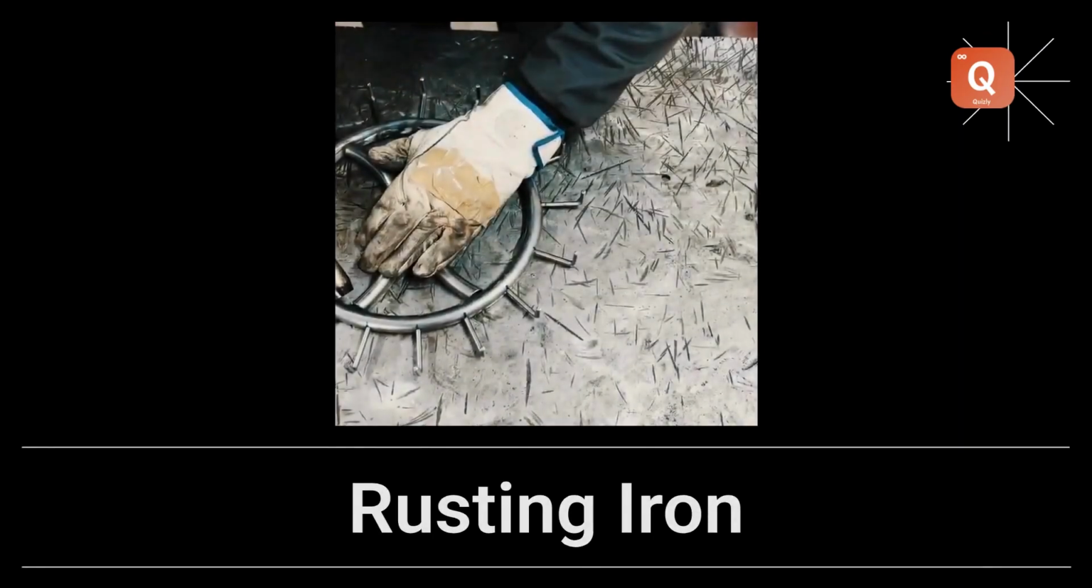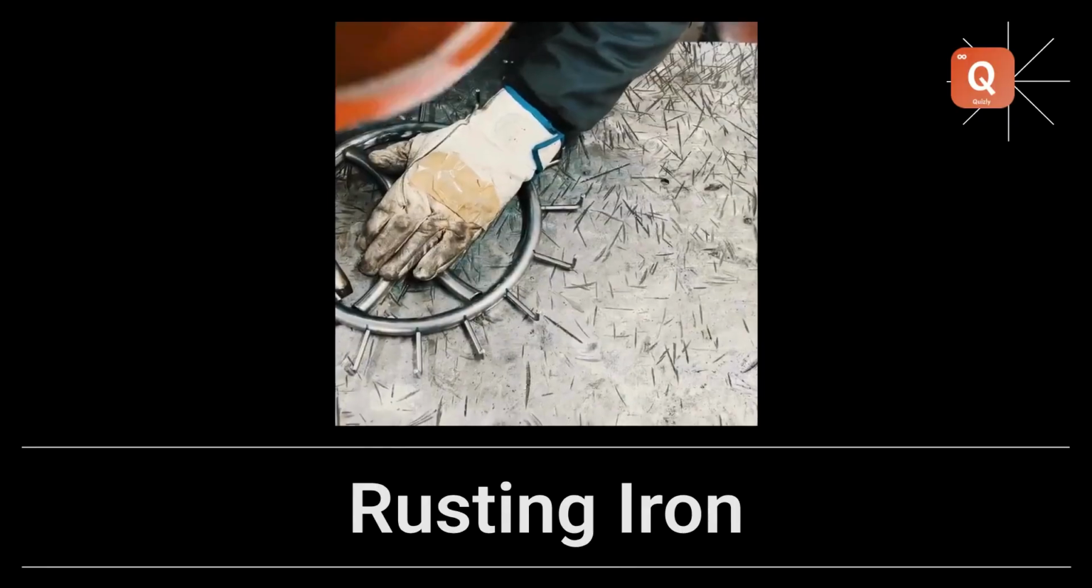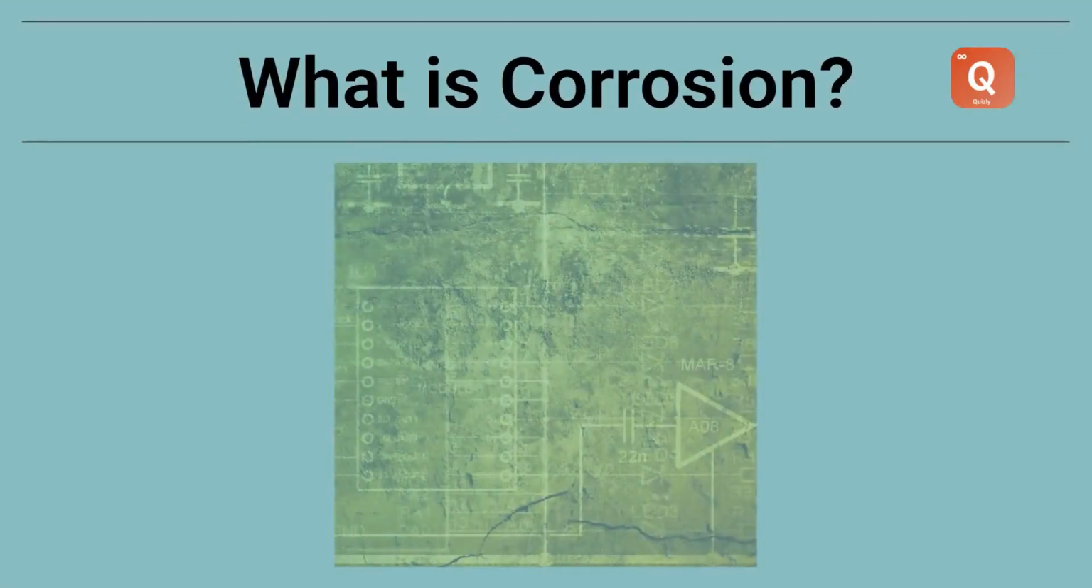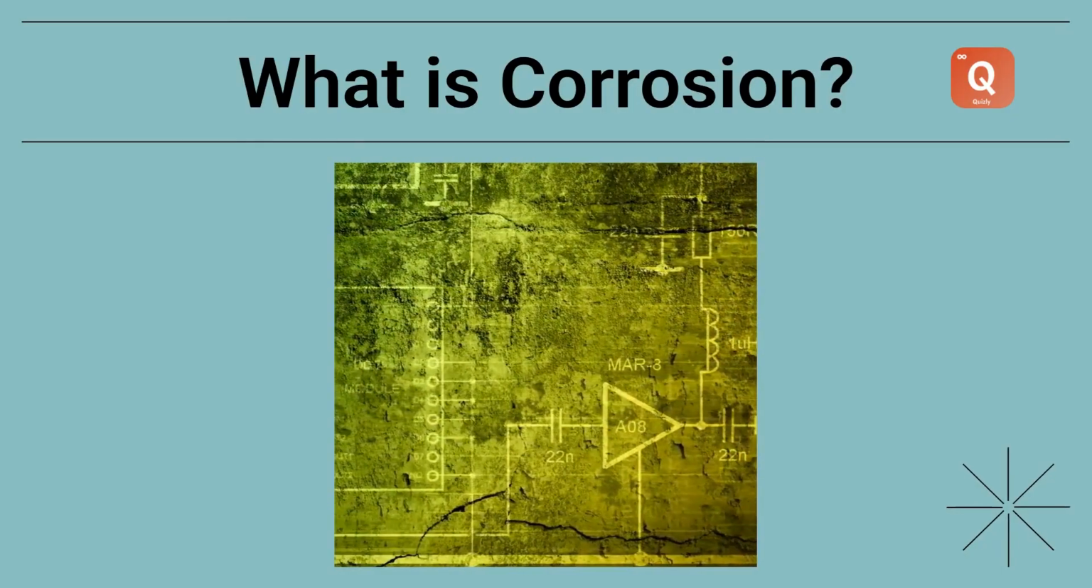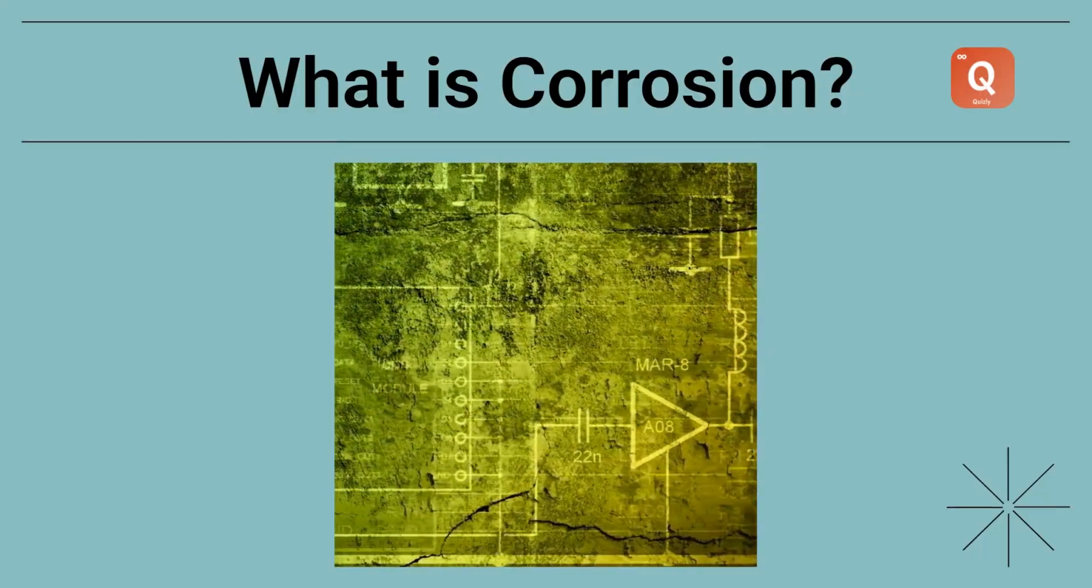Imagine a piece of iron, like a gate or a fence, left out in the rain. Over time, it starts to turn a reddish-brown color. This is rust, and it's a perfect example of corrosion. Corrosion is the slow eating away of metals due to chemical reactions with air and moisture. It's like the metal is slowly dissolving because of its environment. The most common example is the rusting of iron.